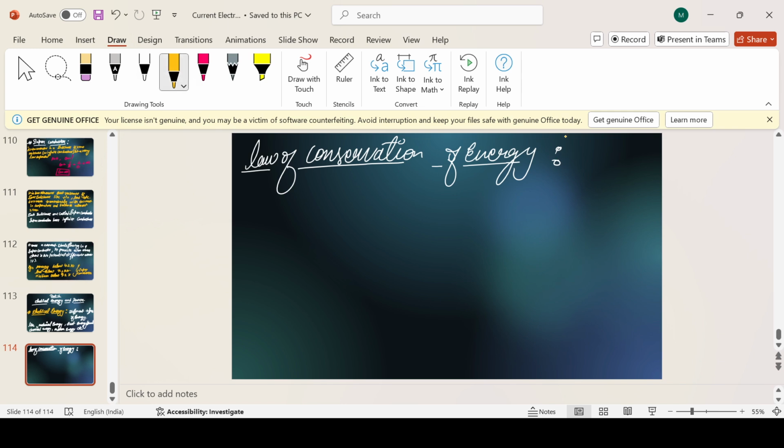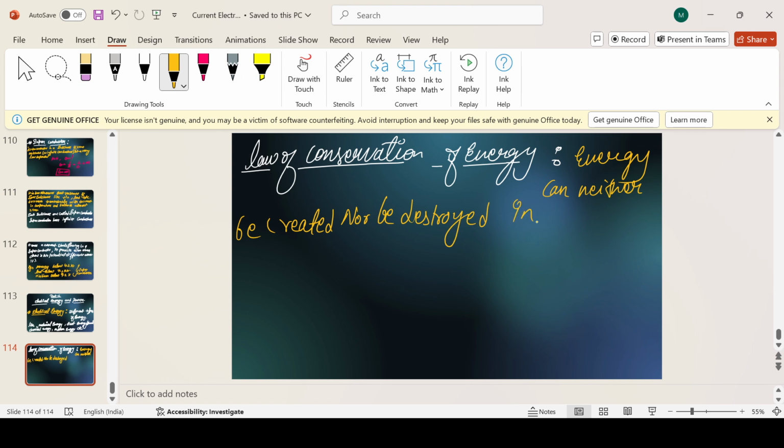It can only be transformed from one form to another.